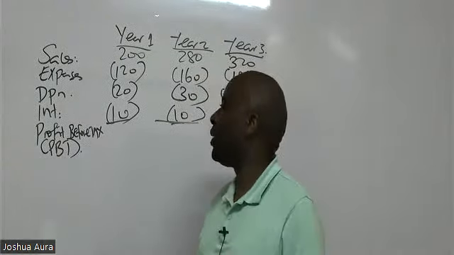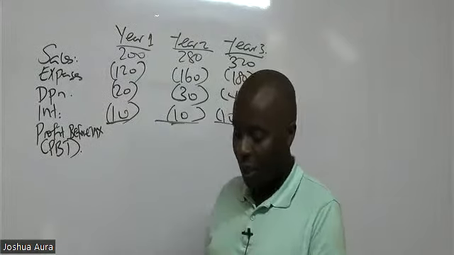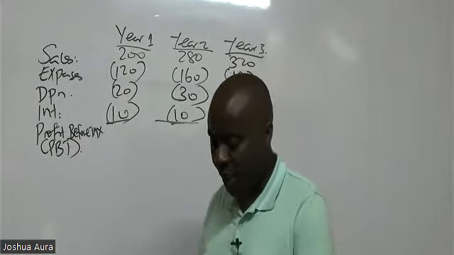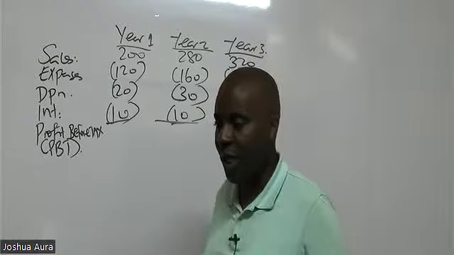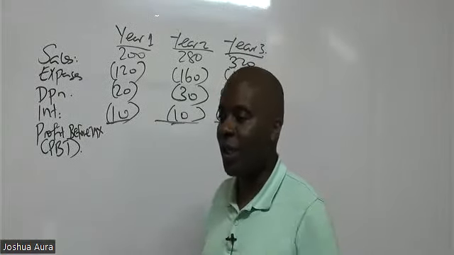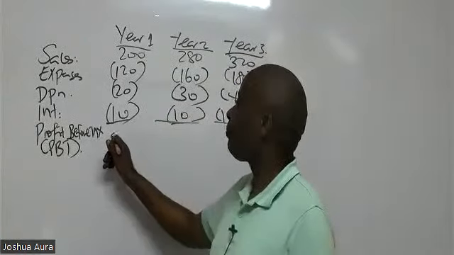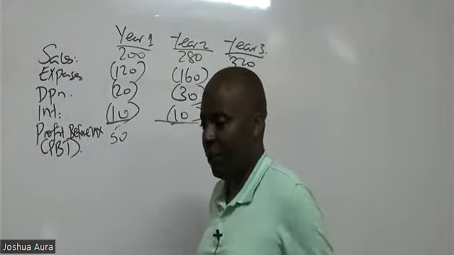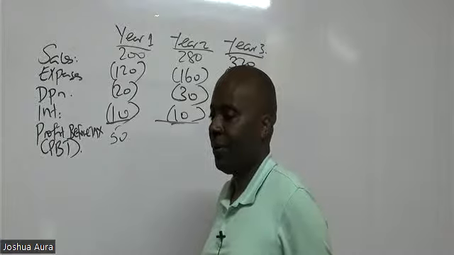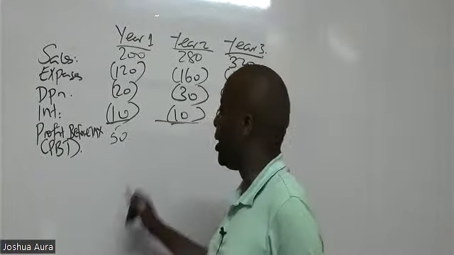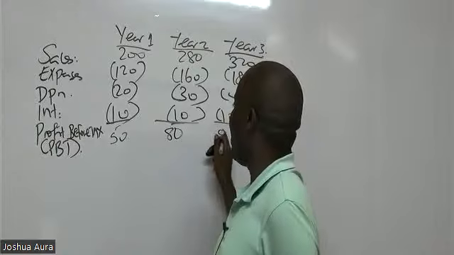So then could you kindly give me the profit before tax. Year number 1, according to John Modiani, is 50. Year number 2 is 80. Year number 3 is 90.